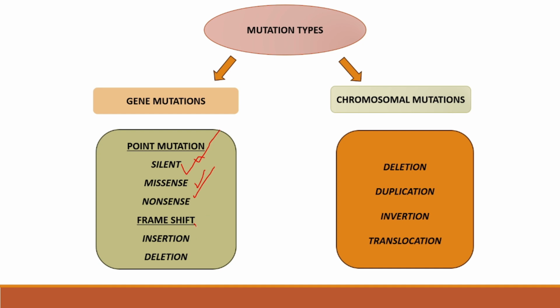And frame shift mutation is where the entire frame of the DNA or the gene is varied, either by insertion or deletion, or by putting in some agents, so the genome sequence is changed by inserting something, or maybe deletion. And in chromosome mutation, here also we have deletion, duplication, inversion and translocation, by inverting, duplicating or deleting. These are all the types of mutations we have.